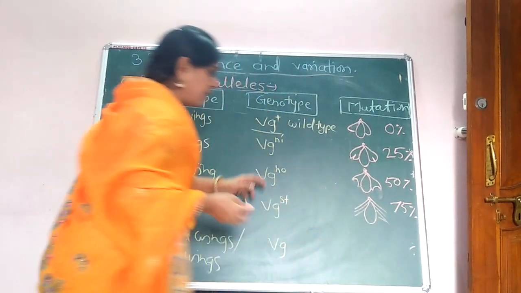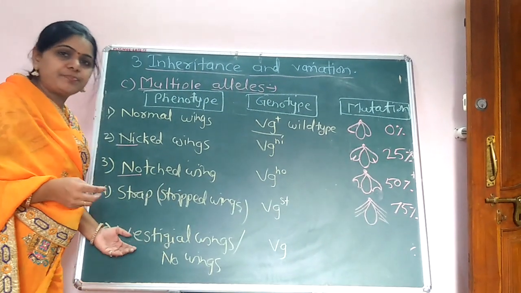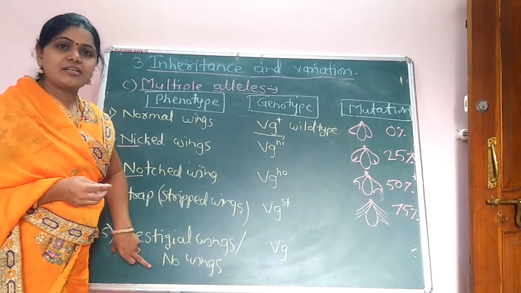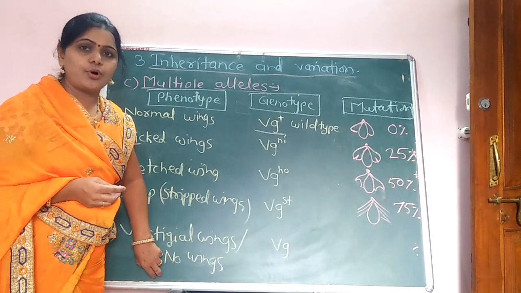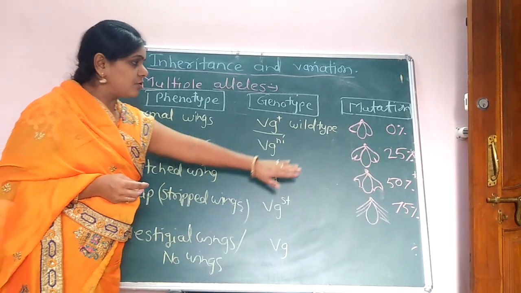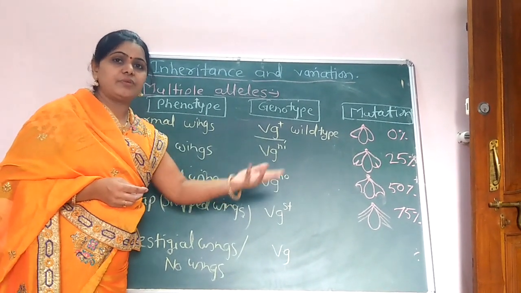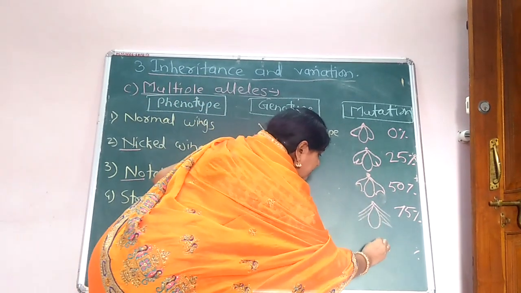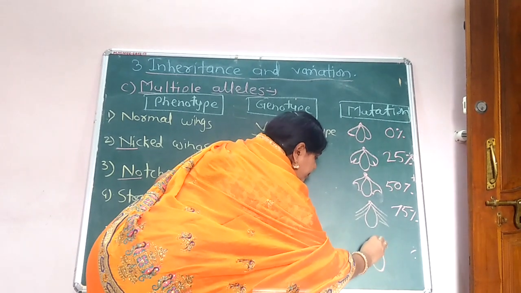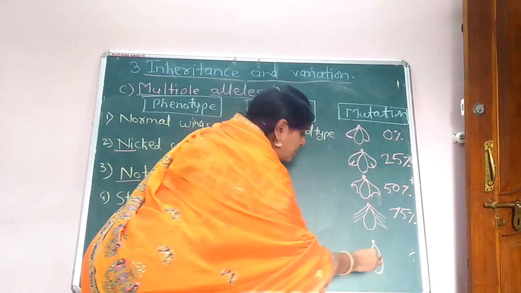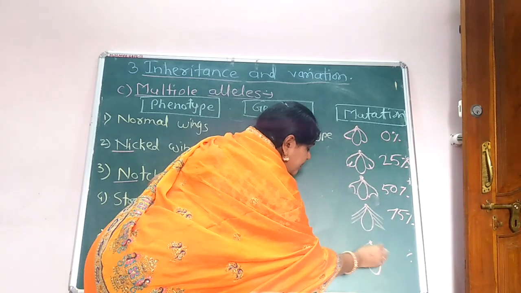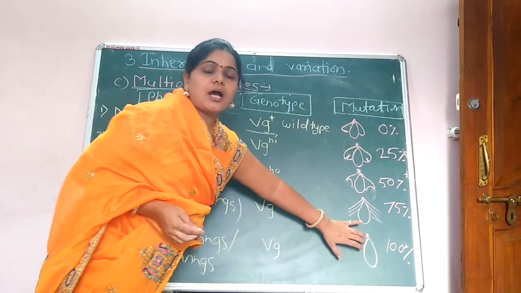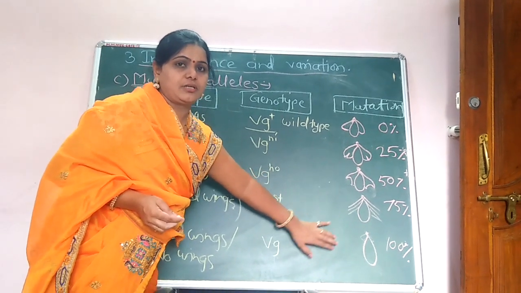And the last one, which is the fifth phenotypic, that is the vestigial wings. Here vestigial wings means also called no wings here. That means Drosophila without wings, or very small wings are present there, like this. Like this also, or very small wings are present here. And this type of mutation is 100% mutation.